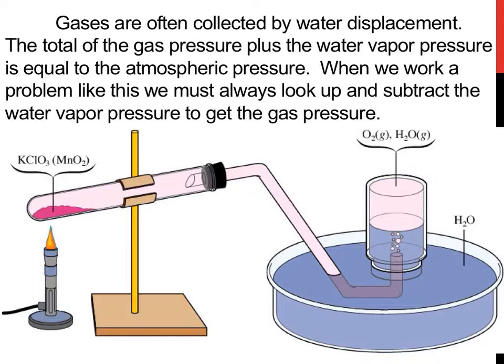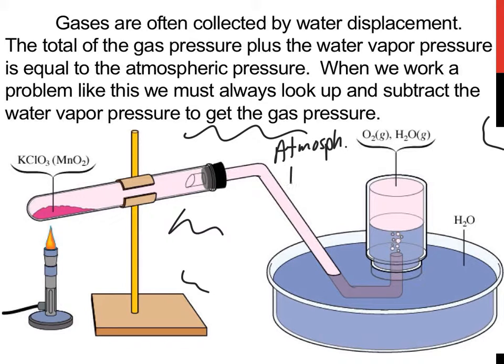And what we're looking at here is all around us, all in here, you have the atmospheric pressure. And then down here that's coming off the water, you're going to have a water vapor pressure.